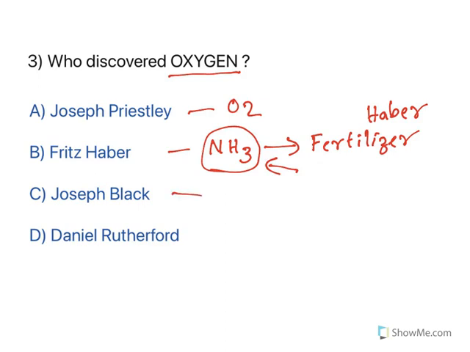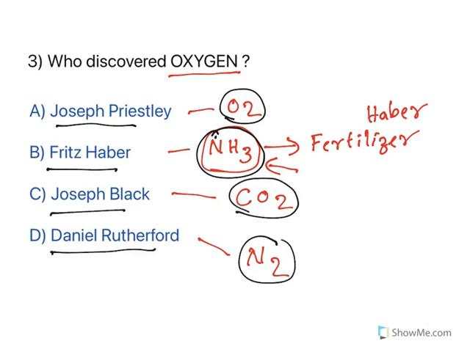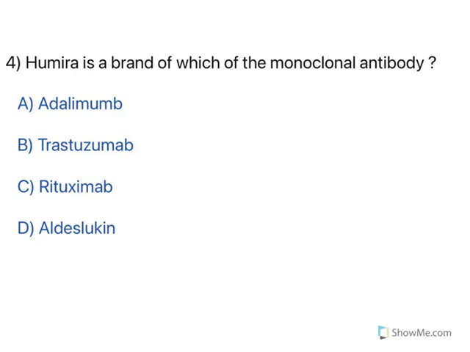Now Joseph Black is accredited with the discovery of carbon dioxide, whereas Daniel Rutherford discovered nitrogen. You can see everyone has got something to their credit. Joseph Priestley discovered oxygen. The Haber process is where ammonia is synthesized. Joseph Black discovered carbon dioxide. Daniel Rutherford discovered nitrogen. So the answer to who discovered oxygen is Joseph Priestley. Moving to the next one.